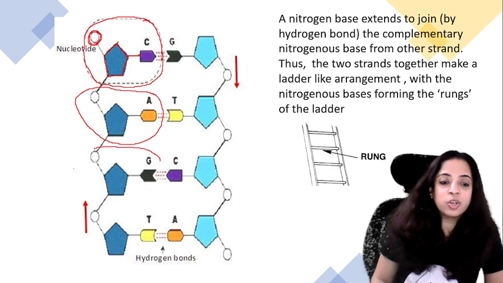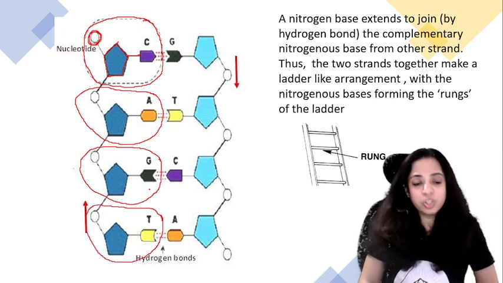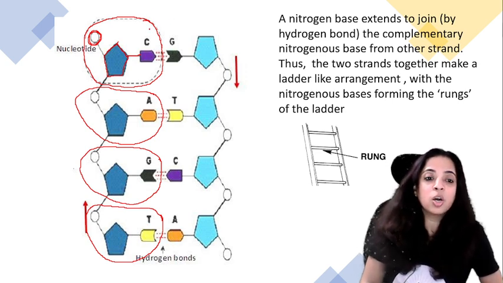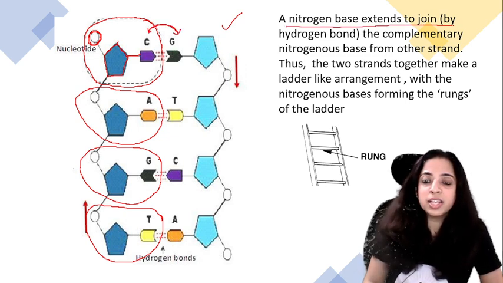In the next nucleotide, the nitrogen base is G. In the next nucleotide, the nitrogen base is T. So all these nucleotides are attached to the other strand through the complementary nitrogen base.